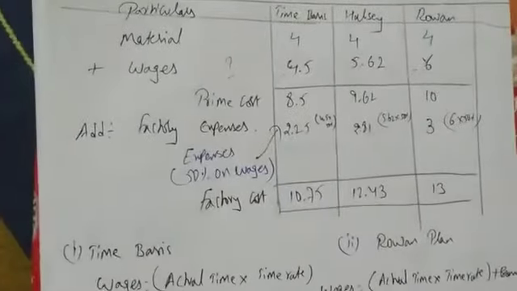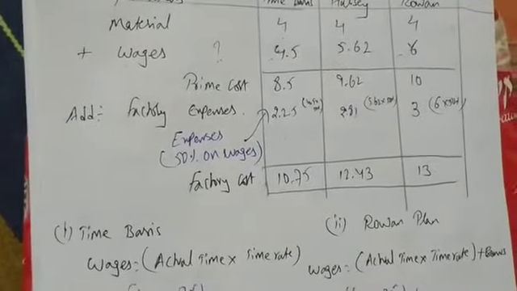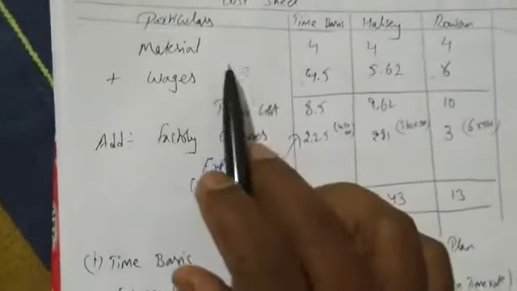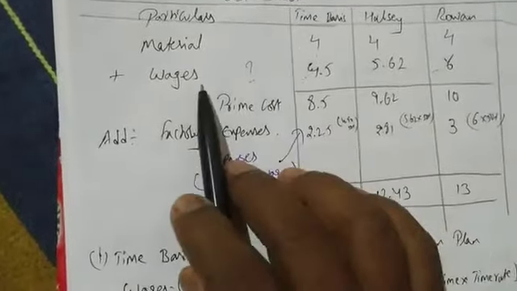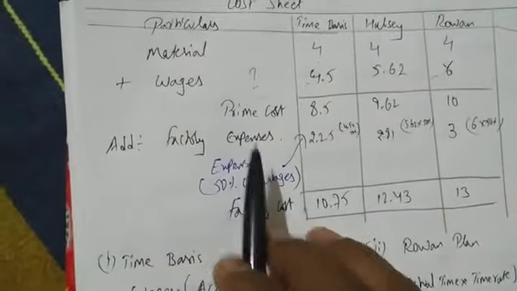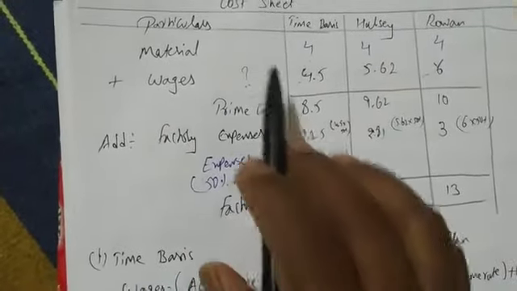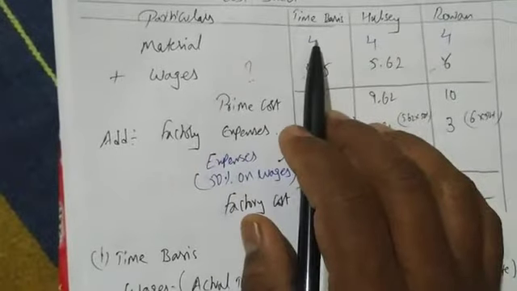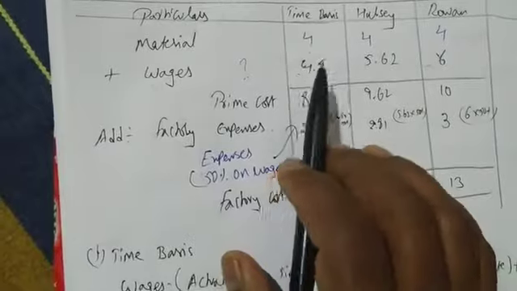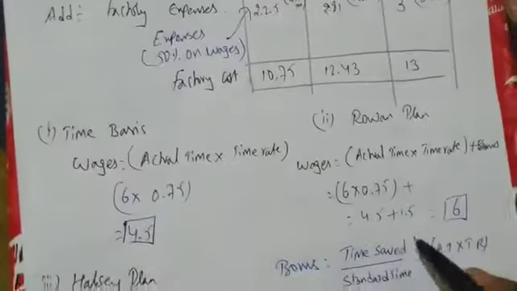Easy, so simple. He asked us to find out the factory cost. The factory cost formula: first we write material, then we write wages. We add material and wages to get prime cost, then we add factory expenses, which are 50% on wages. In the problem the material cost is given, so in all the columns we write material 4, 4, 4. Wages we have found out based on time basis, 4.5.